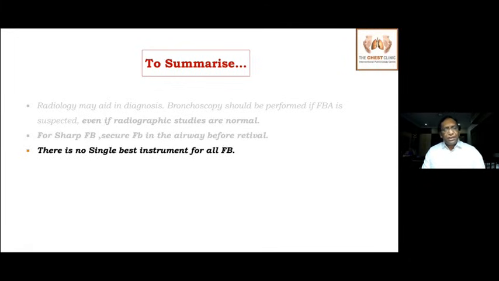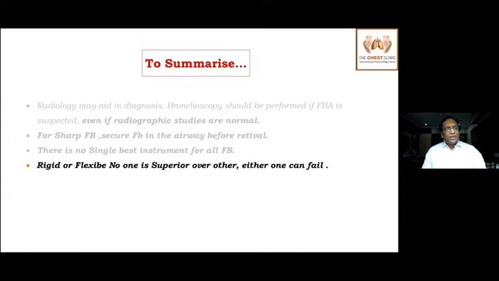There is no single best instrument for all foreign bodies. Rigid or flexible, none is superior to the other. Either can fail, so both are complementary to each other.